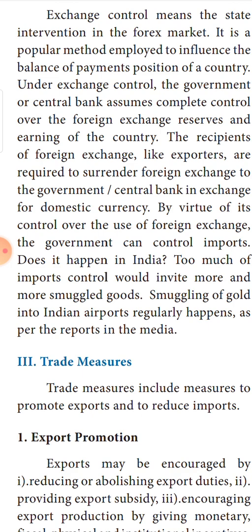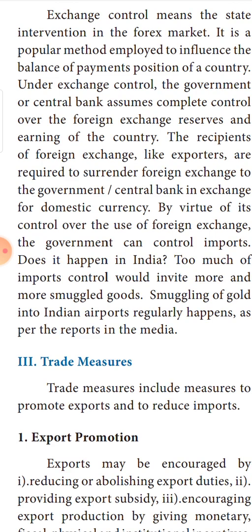People will automatically do what? They will try to bring into the country the commodities without the knowledge of the government. You might be seeing in many of the movies, via the sea routes, they bring containers of smuggled goods into the country, and through air transport they bring the commodities into the country, all of which are brought in without the knowledge of the government.